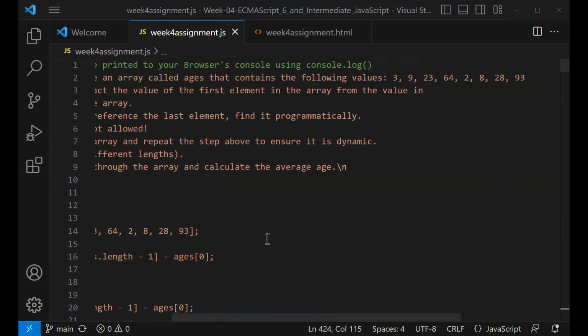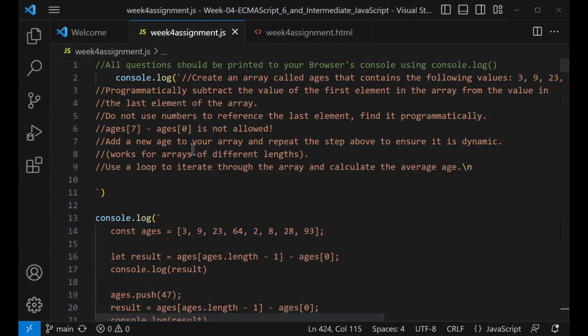Basically, I just copied all the questions and put them in here as notes, but I console.logged it because I thought we were going to be going to the console and looking at it through the browser. I did that so you could see it both ways. Anyway, it's all uploaded to GitHub as well, but I'm just going to walk through what I did here, and so it goes through.